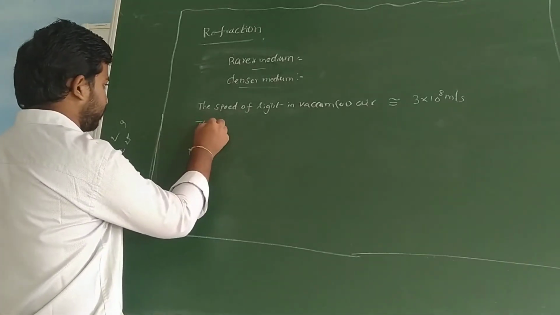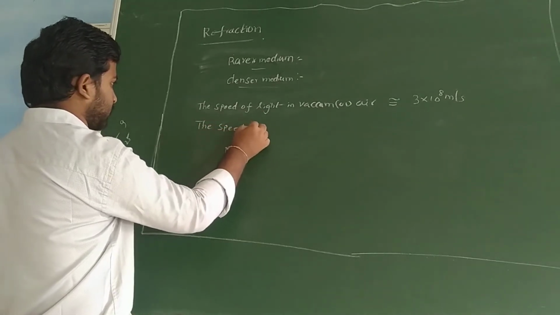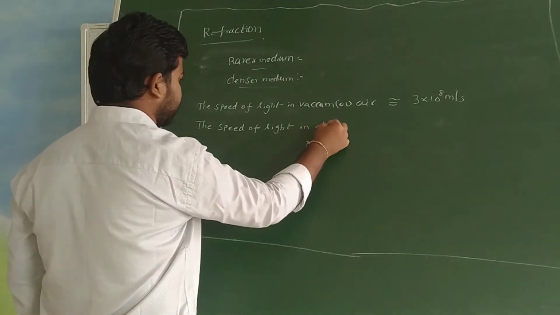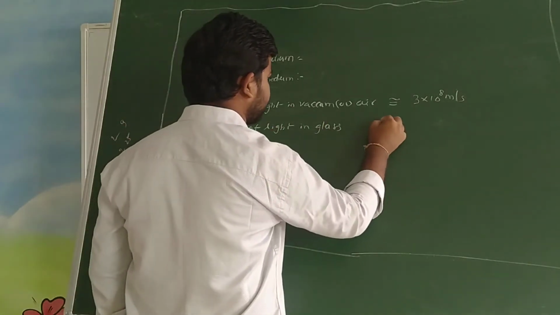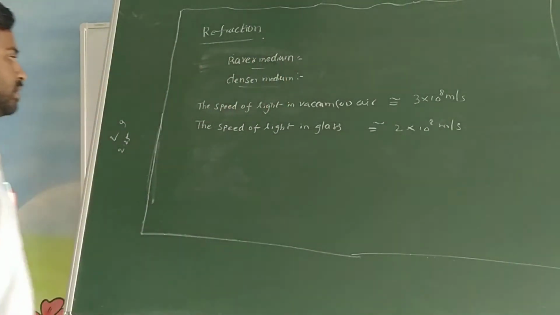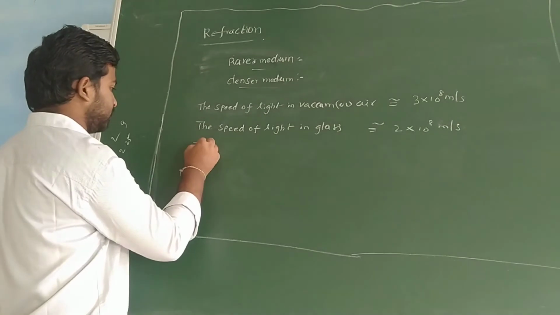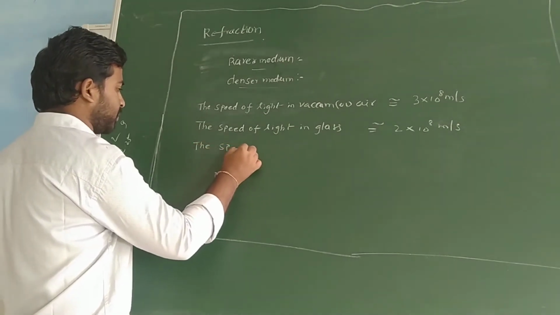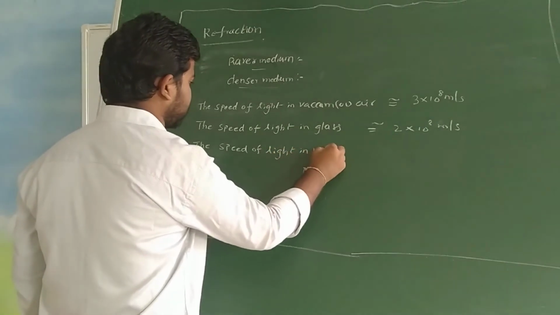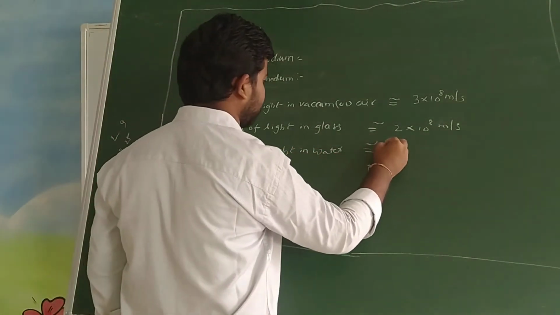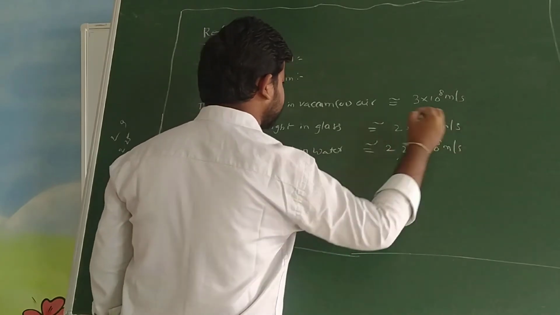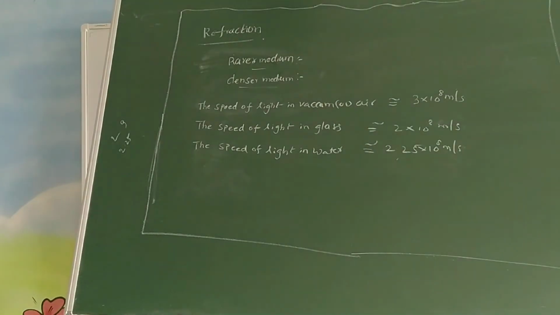It is a constant value. Like that, the speed of light in glass is also a constant value, students. It is approximately equal to 2 into 10 raised to 8 meter per second. And next, the speed of light in water is approximately equal to 2.25 into 10 raised to 8 meter per second.